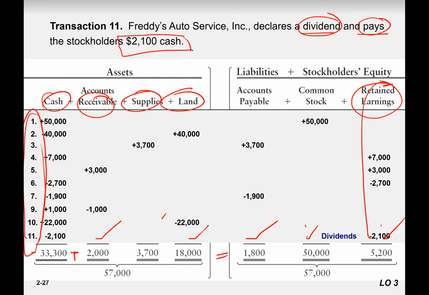If you want to know whether this equation is equal, add all these. 57,000 is equal to 57,000. It means the equation is balanced.